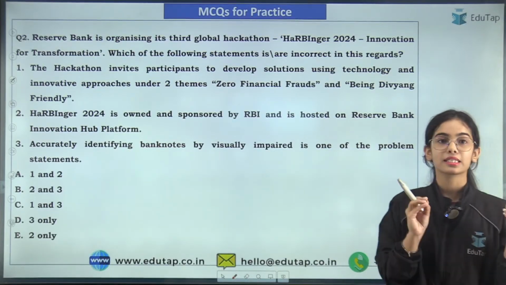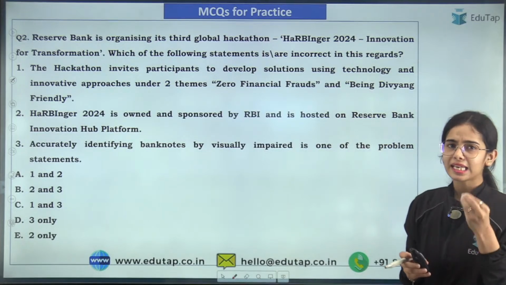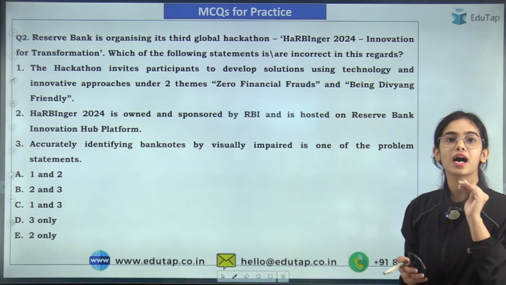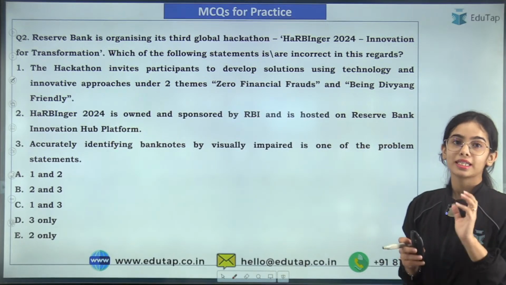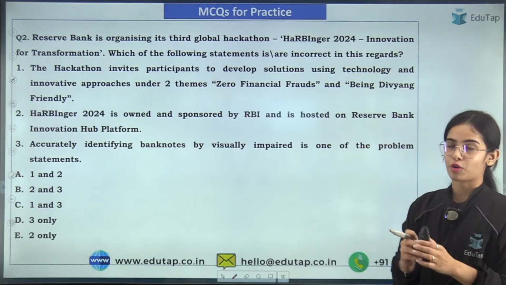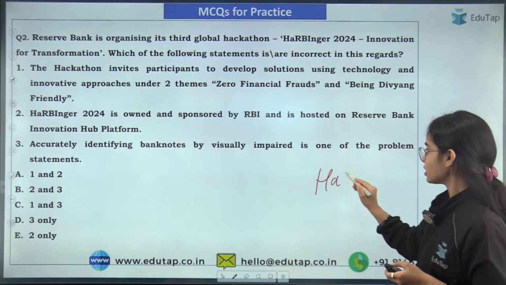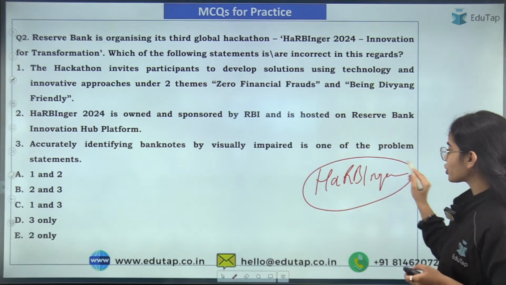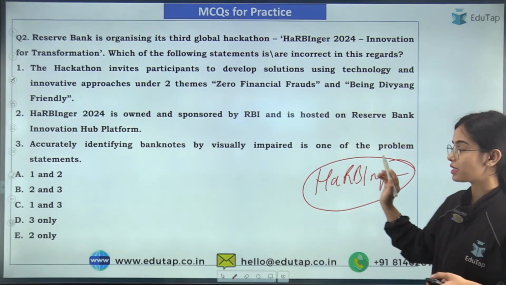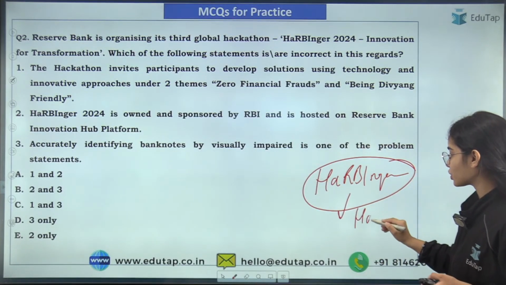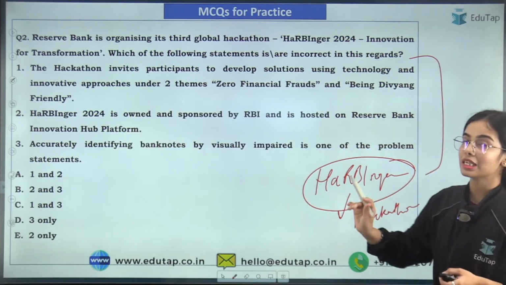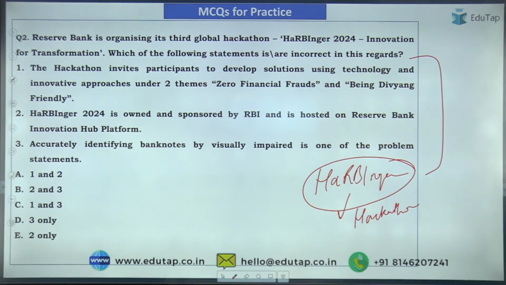Next news article is again a very important and easy news article. We can say that Reserve Bank of India organized the HARPER 2024, that is Innovation for Transformation. So this was the HARPER 2024 organized by the Reserve Bank of India. This was the hackathon. Now try to tell me which of the following statements is or are incorrect, that you have to tell me. So try to answer this question.